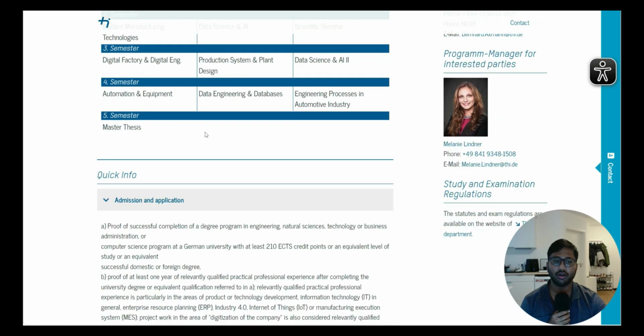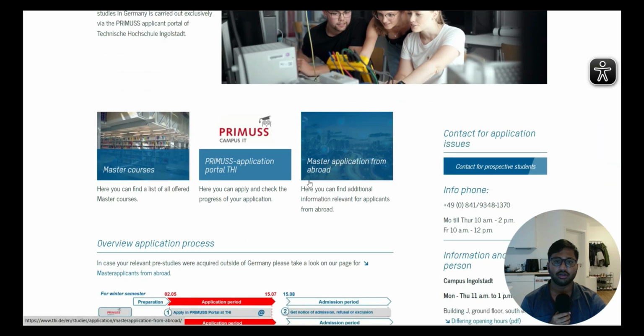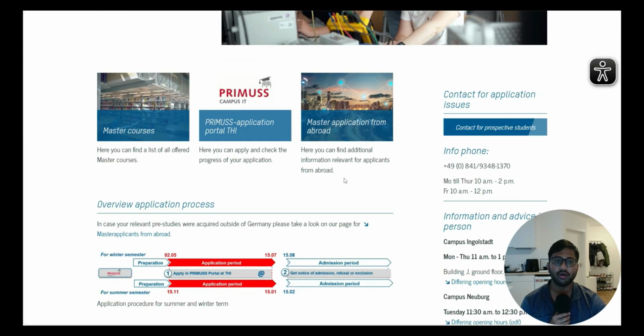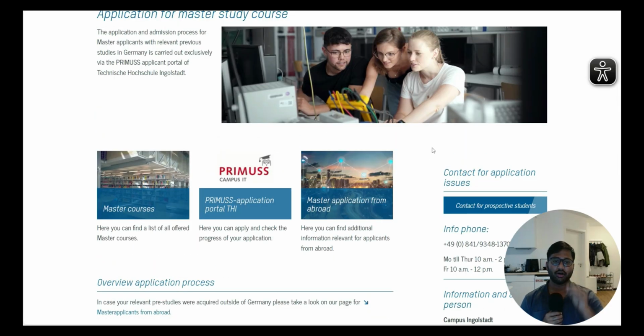Now we got to know all the information, and it is almost the same, and we can click on apply online. So if you are a person who is applying for a master's course, it would be of 2 types. If you are a person who is coming from outside the EU, or an international applicant, then first you need to get a VPD from Uni-Assist.